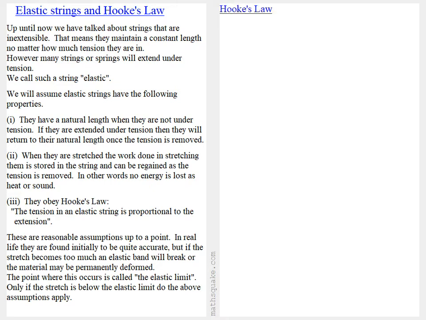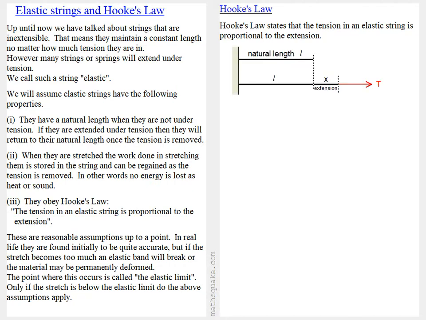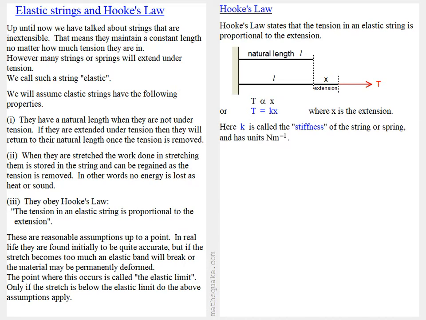Now let's look at Hooke's law in detail. Hooke's law states that the tension in an elastic string is proportional to the extension. In the diagram we can see a string of length L that is stretched by an amount x under a tension T. So T is proportional to x, which means we can write T = kx, where x is the extension. Here, k is called the stiffness of the string or spring and has units newtons per meter, or N m^-1.